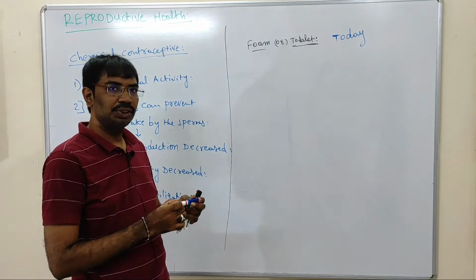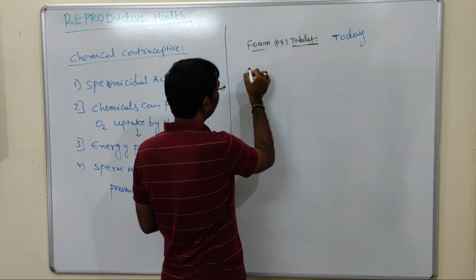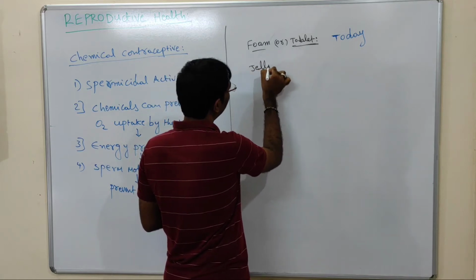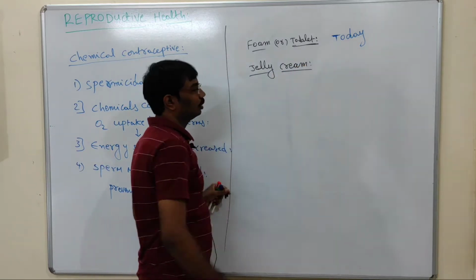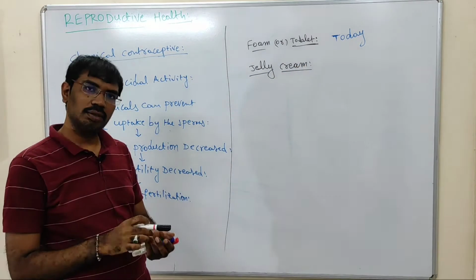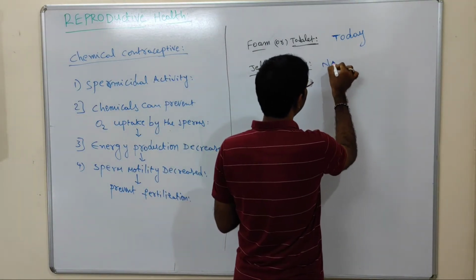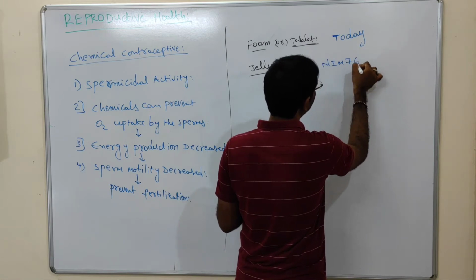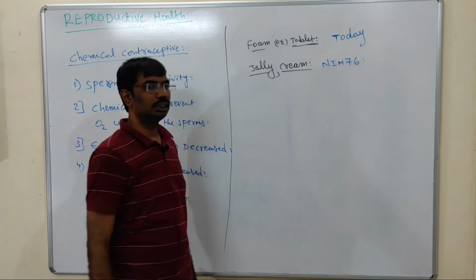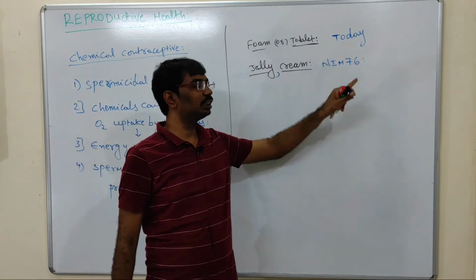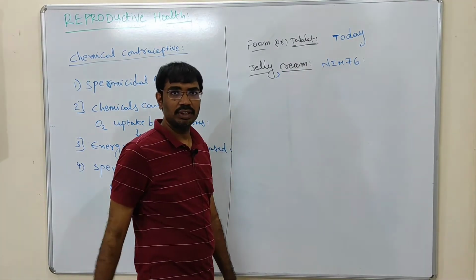Another form is that the chemicals are available as jelly or cream. It is available in the form of cream or jelly, and the brand name of the cream or jelly is NIM 76. So the cream or jelly is NIM 76.